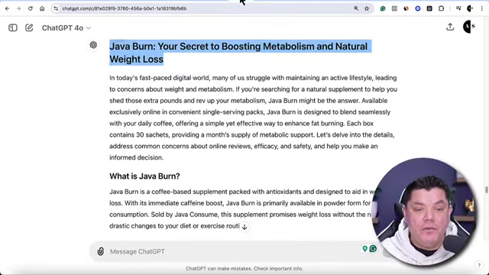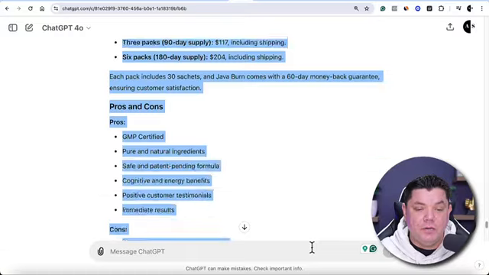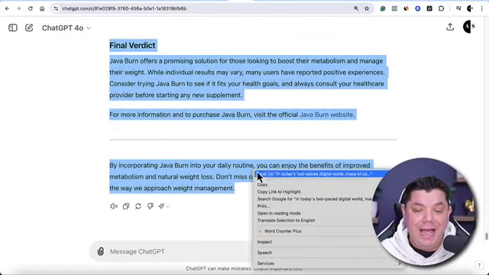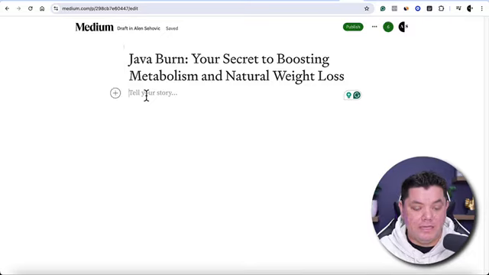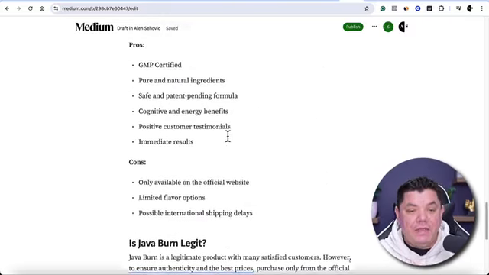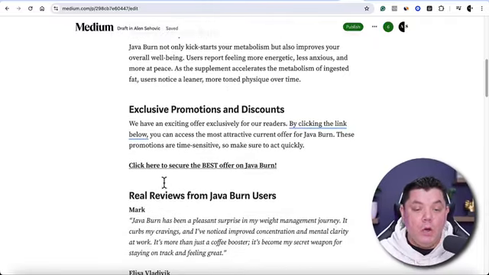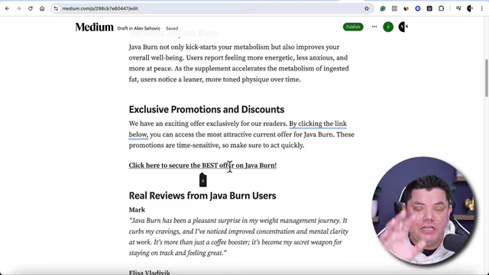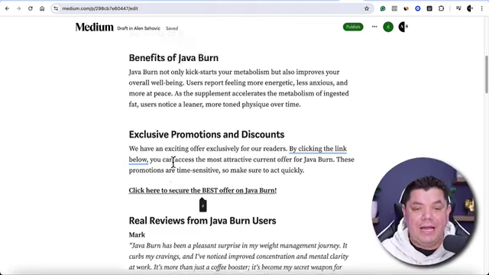So now go back over to ChatGPT, and we are going to copy this entire article, and I'm also going to show you how to add photos inside this as well. So come straight back over to here, and we are going to paste this, and you can see that this article looks absolutely amazing. And like I told you, this is where we are going to add our affiliate links. The beautiful thing about ChatGPT is that it's already included our call to action for us.